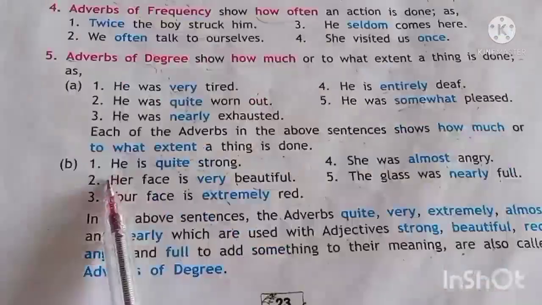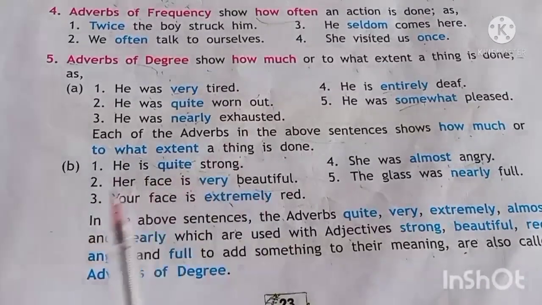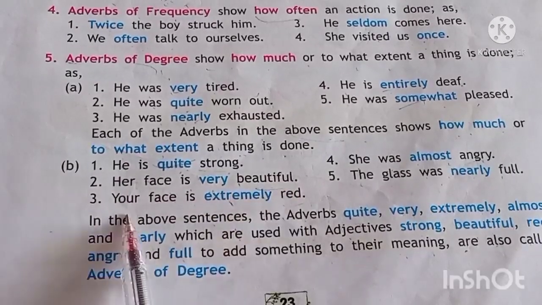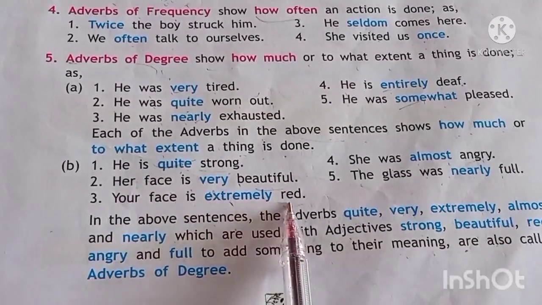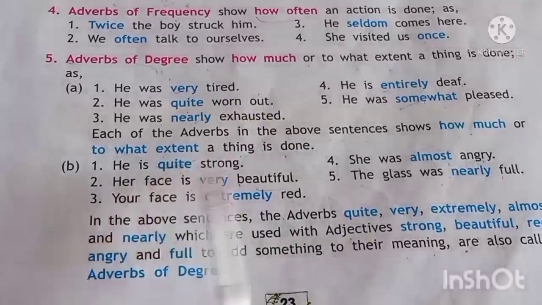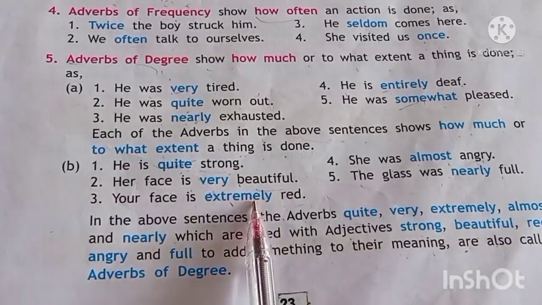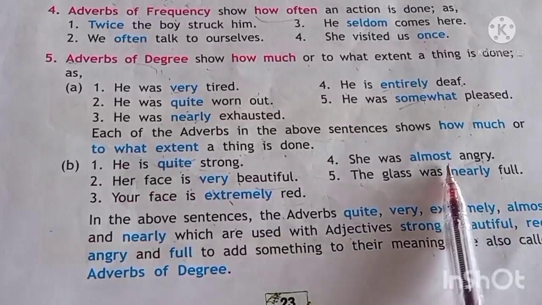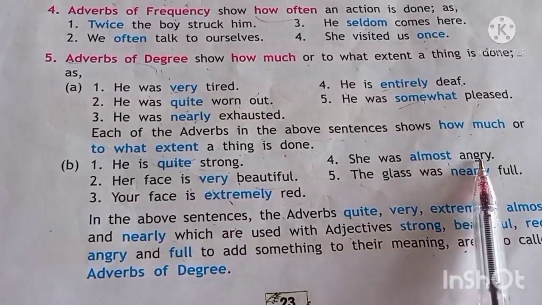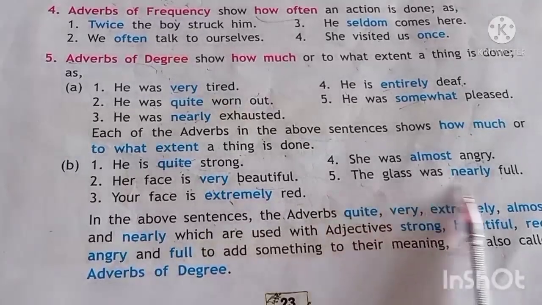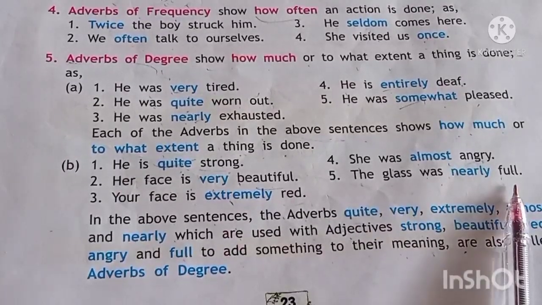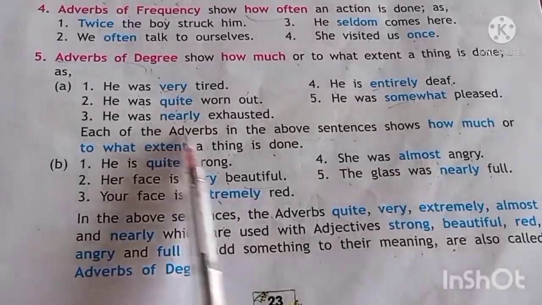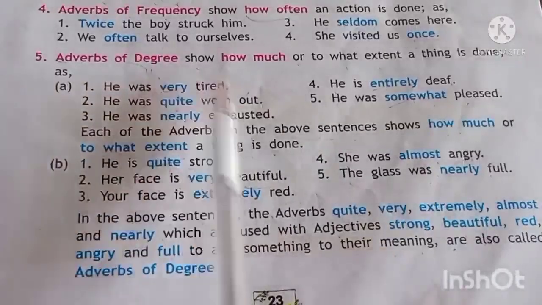B में देखो. He is quite strong. Number 2, her face is very beautiful. Your face is extremely red. So यहाँ quite, very, extremely also shows the degree. She was almost angry. So पूरी तरह से गुस्सा हो गई थी. The glass was nearly full. So glass पूरा भरा था. Okay. So you have to see the degree and write.